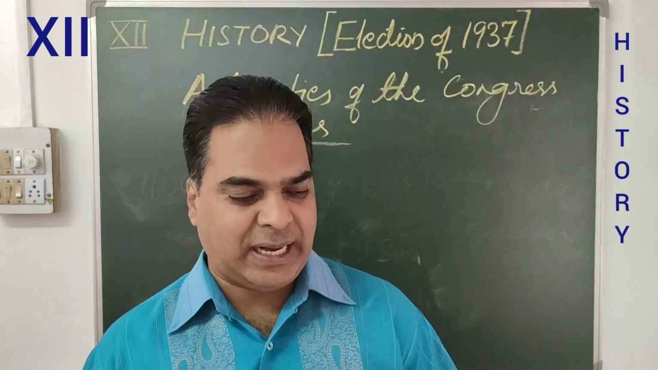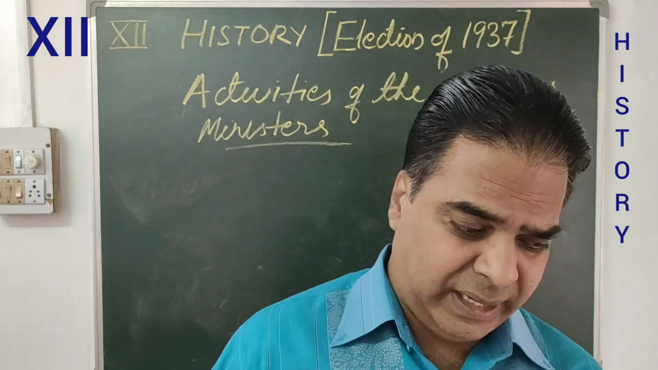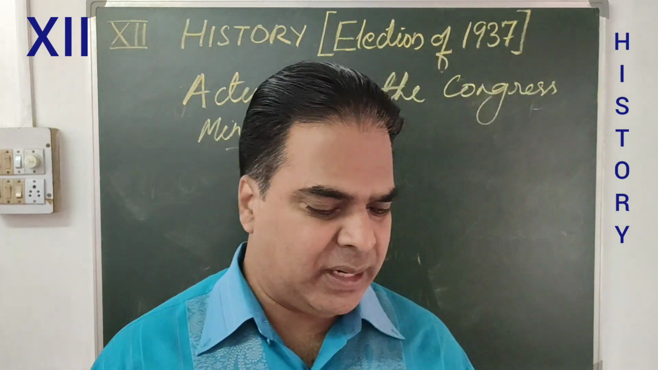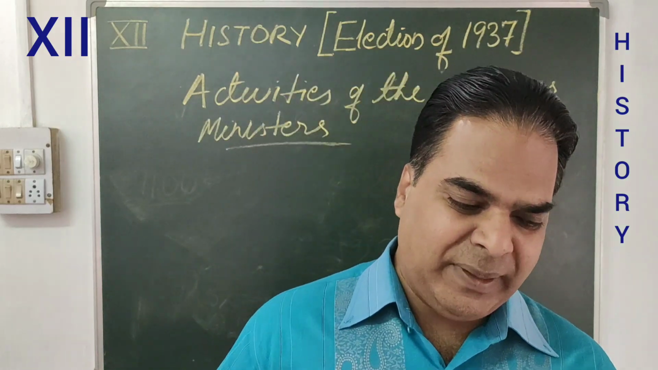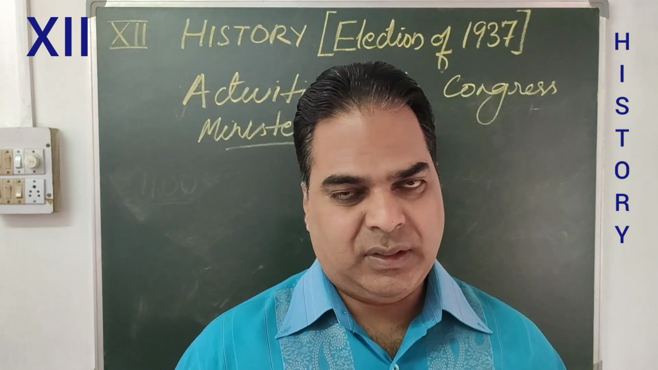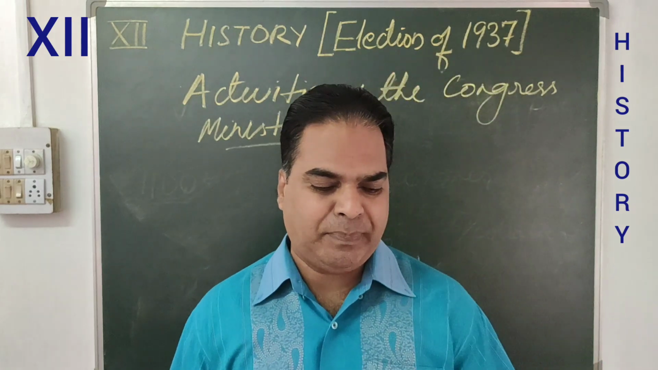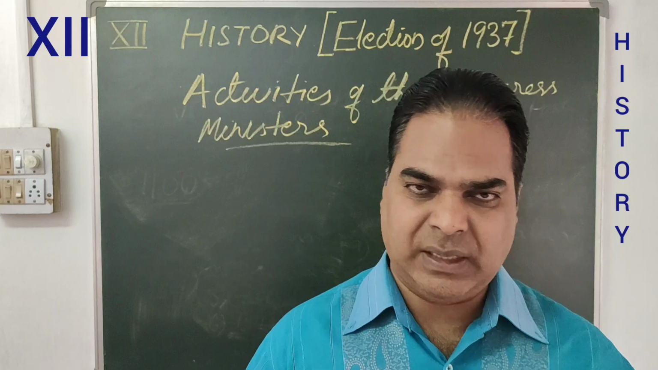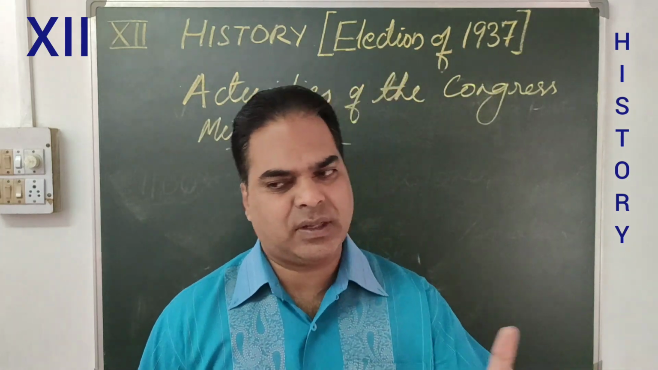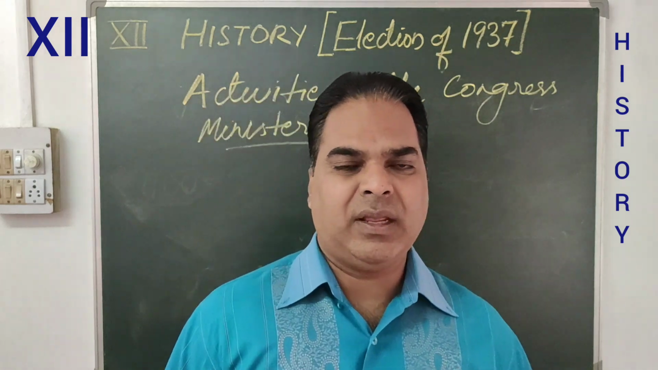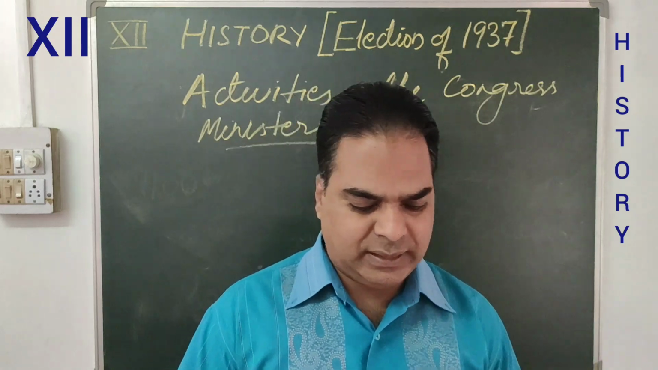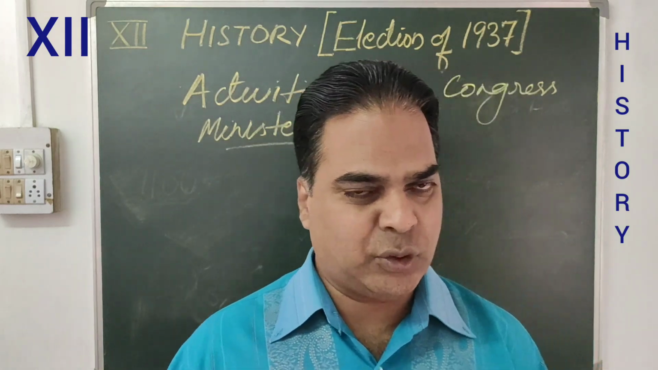The next activity they did was in Madras province. In Madras also they had formed the government. In Madras province they became successful in remitting the taxes of the peasants. That means many of the peasants take loans from moneylenders, sometimes from the government. They could not pay, so the loans were remitted, that is, waived. That is also good.